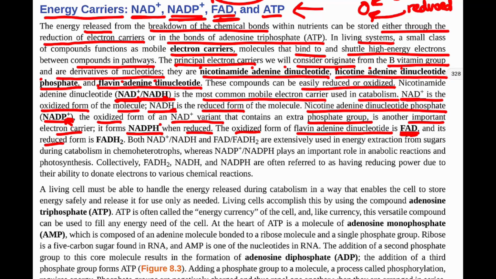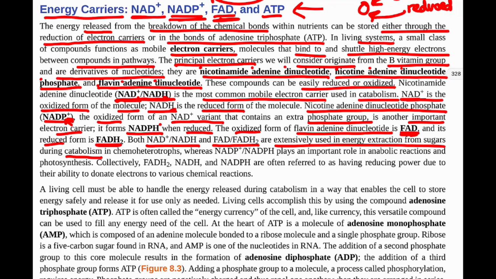So our NAD plus and our FAD are extensively used in energy extraction from sugars during catabolism. When we have long molecules of many pieces of glucose, which in the human body, for example, is glycogen. We store glycogen in the liver. We have other organisms that store glycogen as well. But glycogen is many, many glucose molecules all attached to each other.